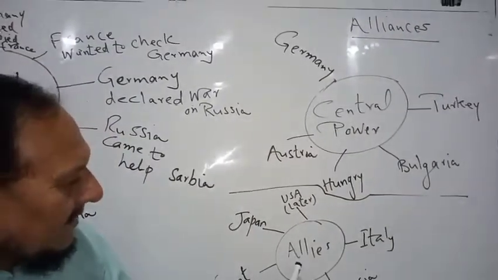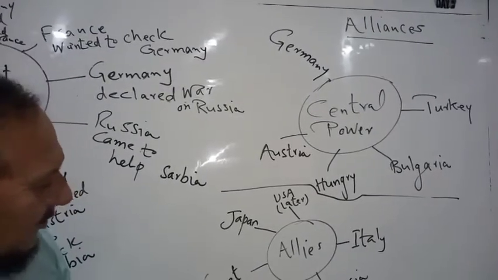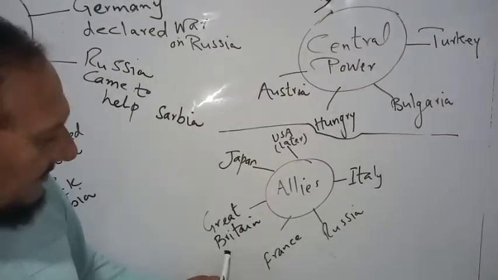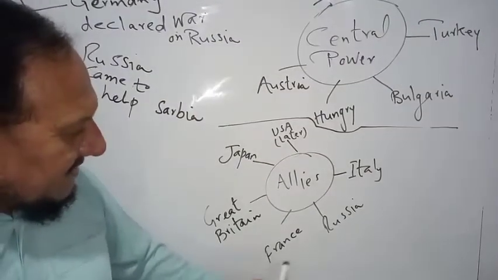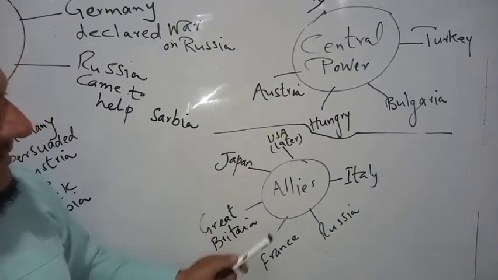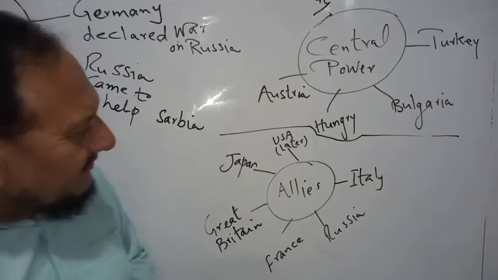front was called the Allies. In the Allies, Japan was there, Great Britain, which we also call England, France, Russia and Italy, and the USA joined this group later, in the last year of the World War.